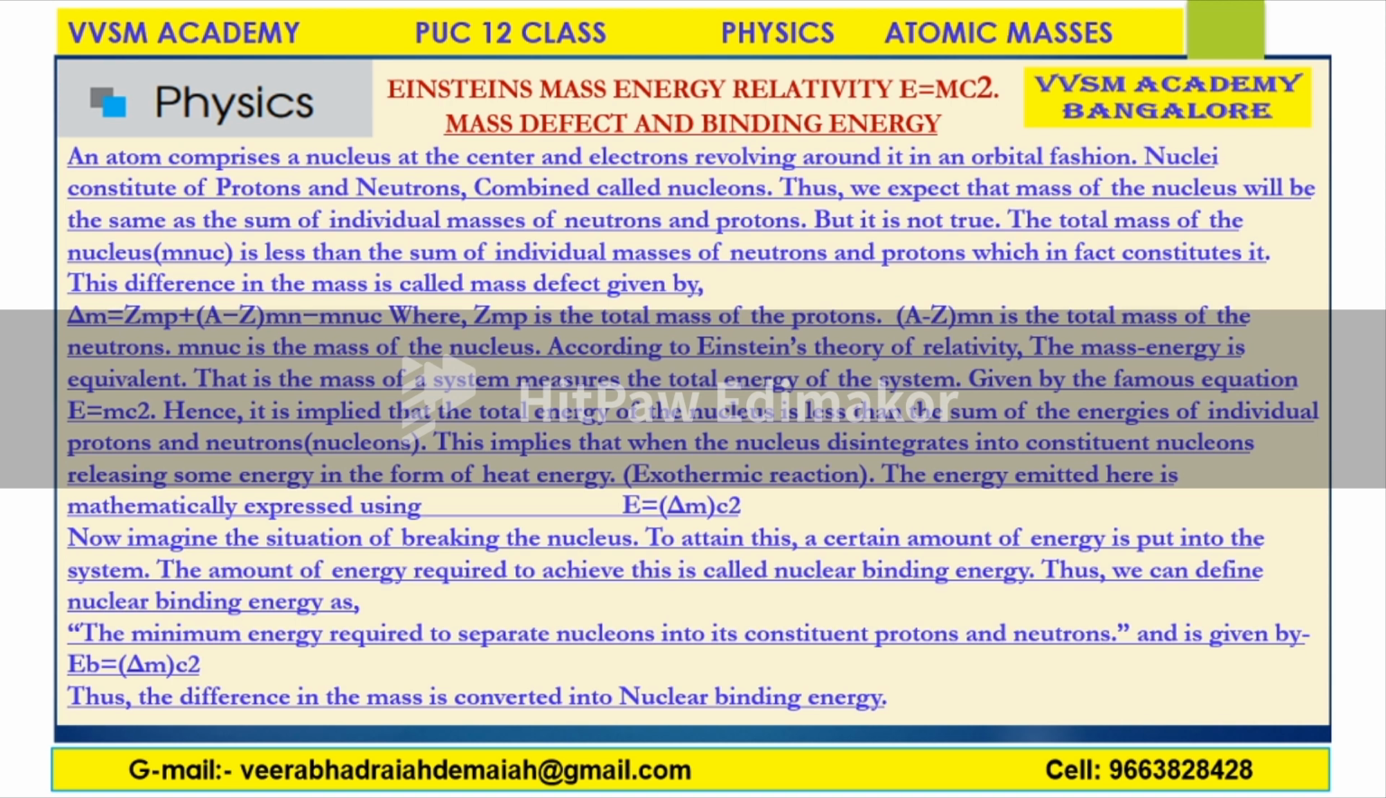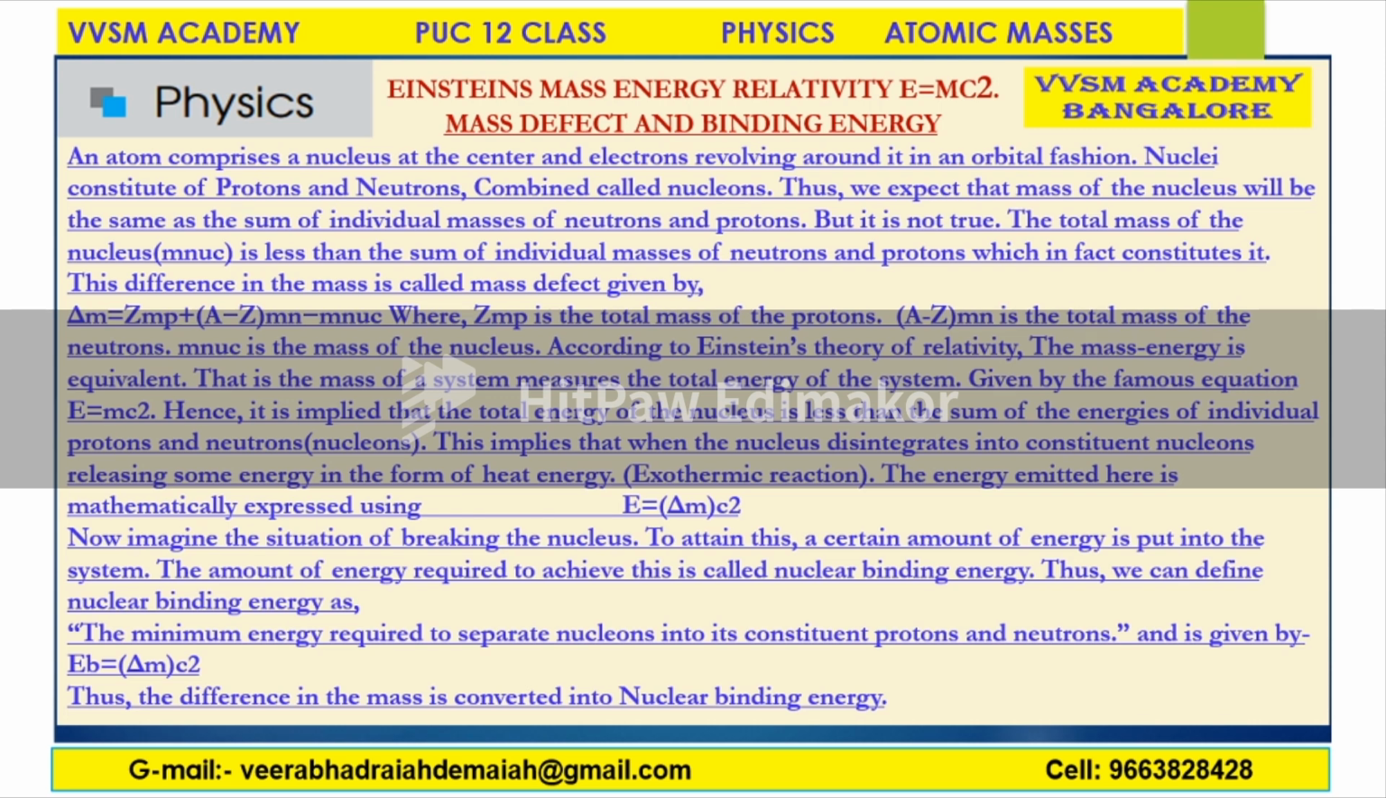Well, an atom comprises a nucleus at the center, with electrons revolving around it in orbital fashion. Nuclei consist of protons and neutrons, combined called nucleons. Thus, we expect that the mass of the nucleus will be the same as the sum of the individual masses of neutrons and protons. But it is not true. The total mass of the nucleus is less than the sum of the individual masses of neutrons and protons, which in fact constitute it. This difference in the mass is called mass defect.